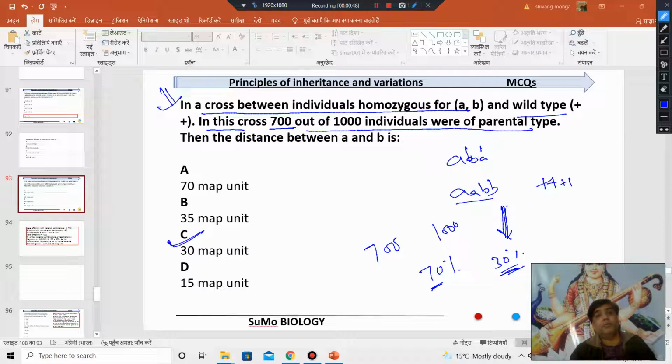Students use the recombination frequency for mapping linked genes that are situated over the same chromosome. So the answer is 30 map unit.